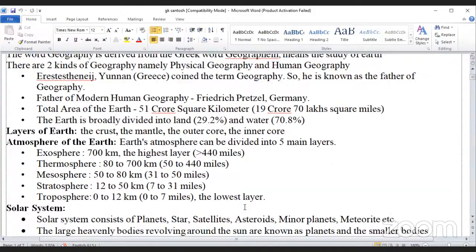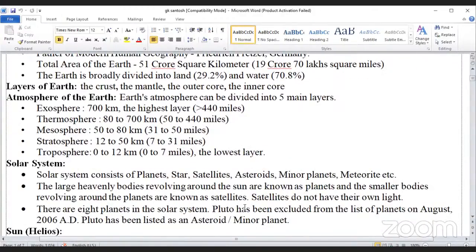Solar system. The solar system consists of planets, stars, satellites, asteroids, minor planets, meteoroids, etc. The heavenly bodies revolving around the sun are known as planets, and the smaller bodies revolving around the planets are known as satellites. Satellites do not have their own light. There are 8 planets in the solar system.